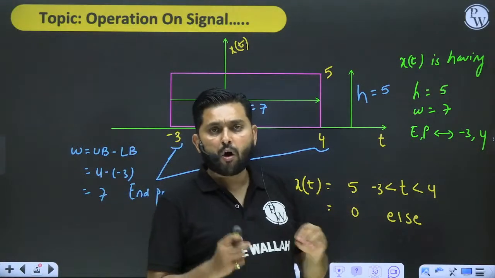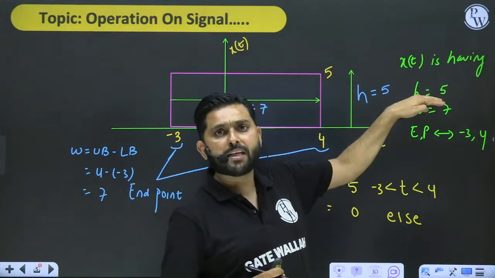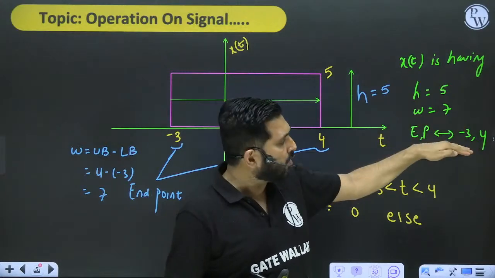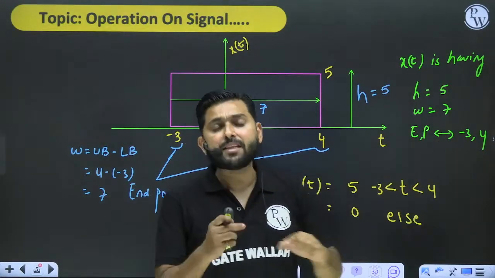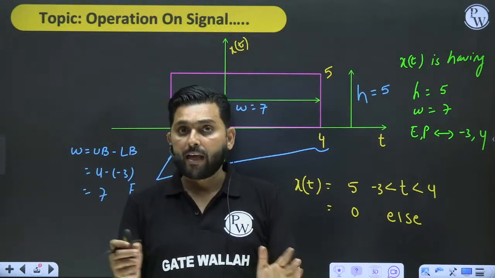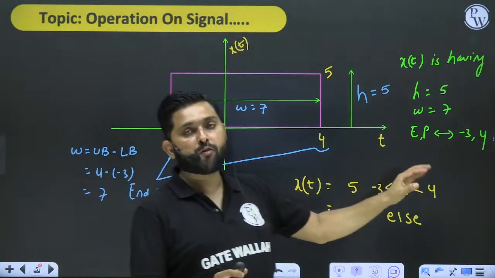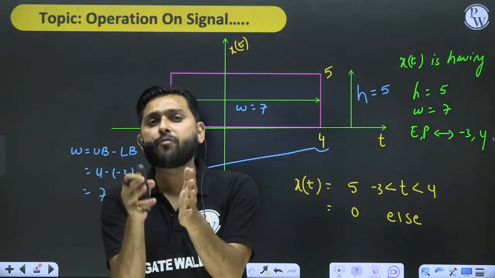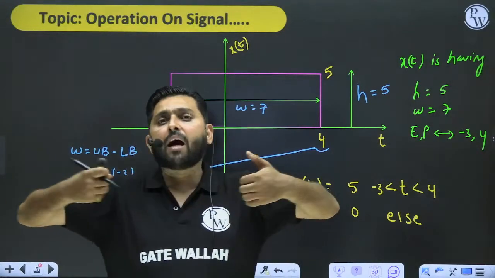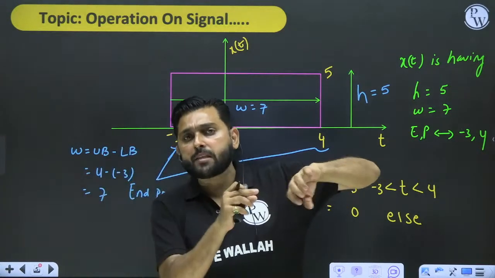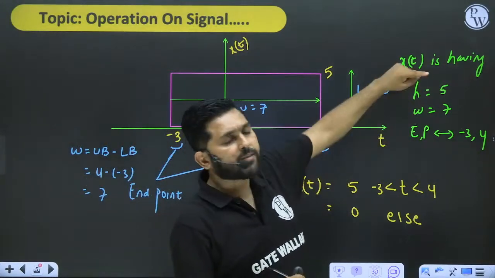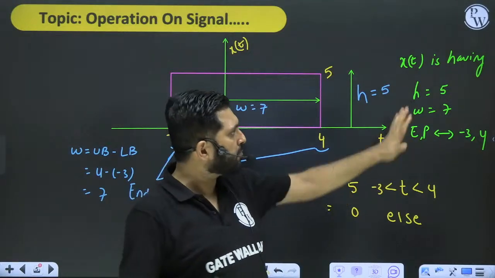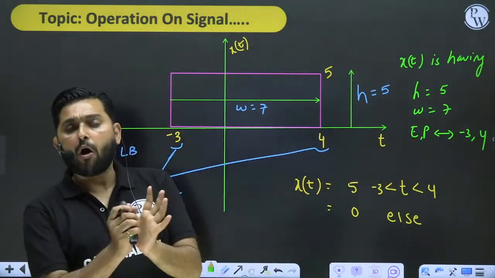In general, the operation means that I want to change either the height, the width, or the endpoints, because it is required in our signals, in Fourier transform, Fourier series, whatever, or in complete signal processing. Sometimes I have to reduce the width of a signal, sometimes I have to enlarge the width of a signal, sometimes I have to change the endpoints of a function, sometimes I have to change the height of a function. This is the meaning of my complete operation.